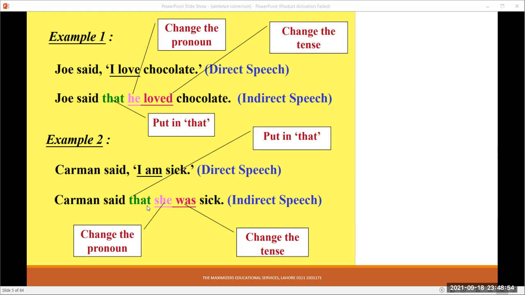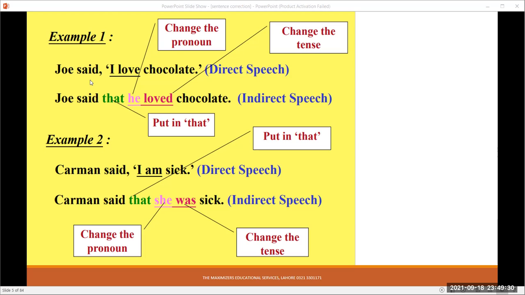So here in a simple sentence we use the conjunction "that." Carmen said that I am sick. Now I will change it according to the subject, which is Carmen, and let's assume that Carmen is a female, so we'll use the pronoun "she." "Am," the reported speech verb, will change according to the reporting verb, which is past. It is not a universal truth, so it will be changed to "was." Carmen said that she was sick.